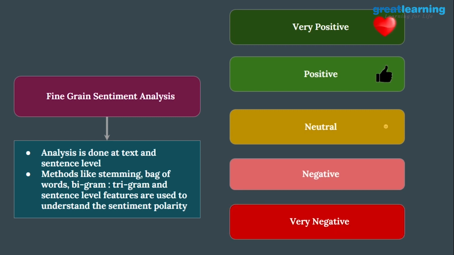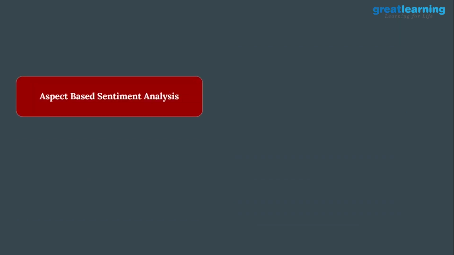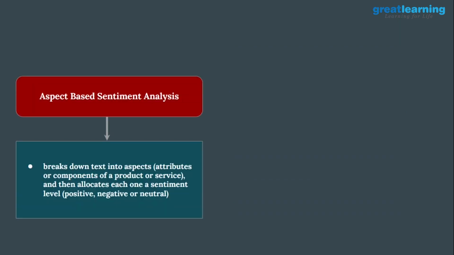Methods like stemming, bag of words, bigram, trigram, and sentence-level features are used to understand the sentiment polarity. Your feedback can be very positive, positive, neutral, negative, or very negative. These are the categories we have when we check the sentiment for a particular review.